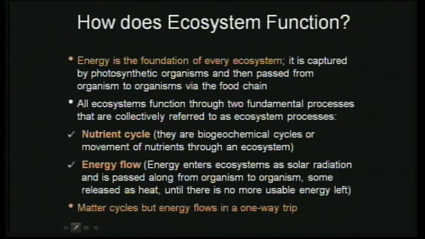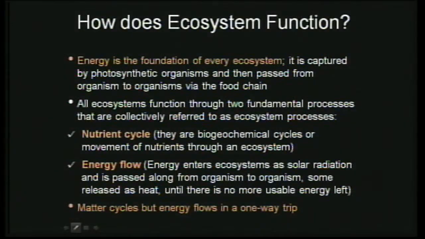Basically there are two fundamental processes happening in an ecosystem. One is the nutrient cycle. The other one is the energy flow. Students have studied the nutrient cycle in class 9 when they studied the biogeochemical cycles, for example the carbon cycle, nitrogen cycle, phosphorus cycle, and all those cycles. These nutrients move in a cycle.